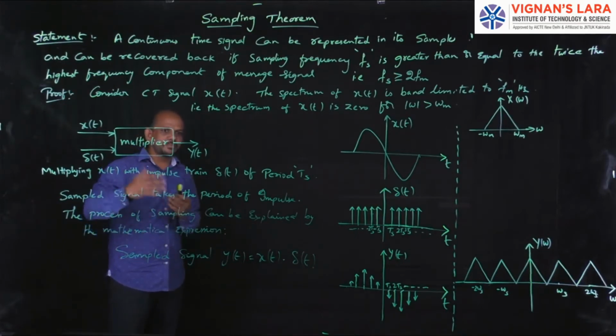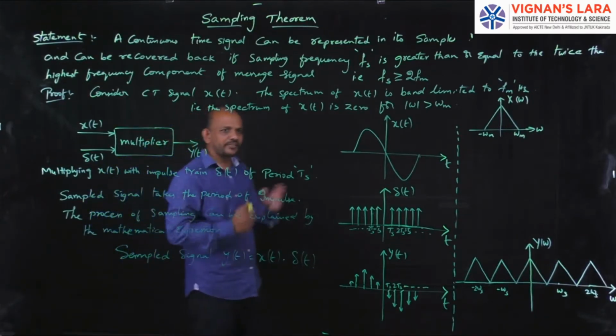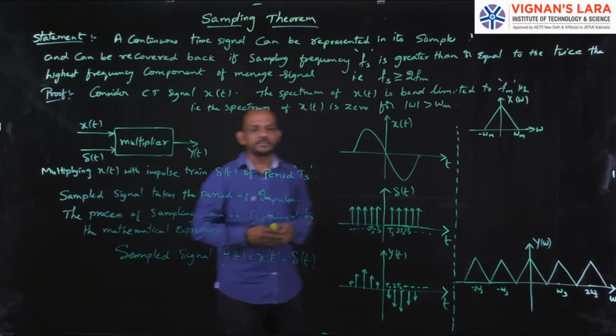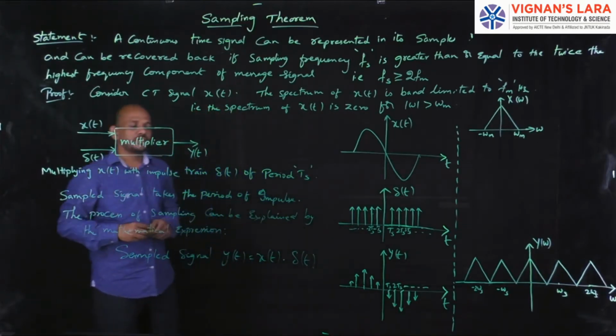First I will give the statement and explain the statement of sampling theorem, and then I will go for the proofs, both graphical and analytical. Okay, first I will start with the statement.